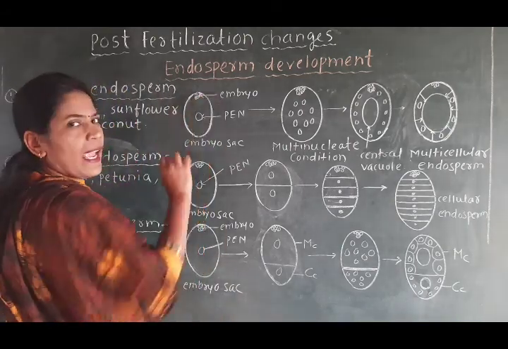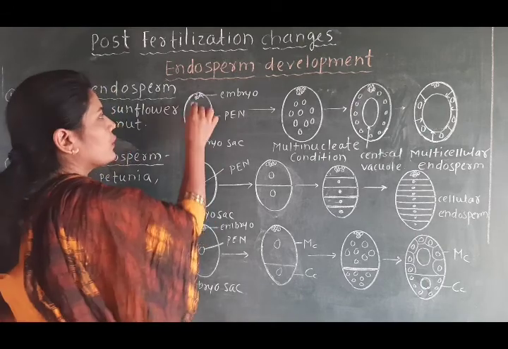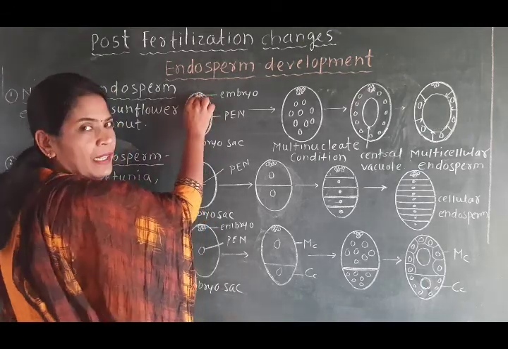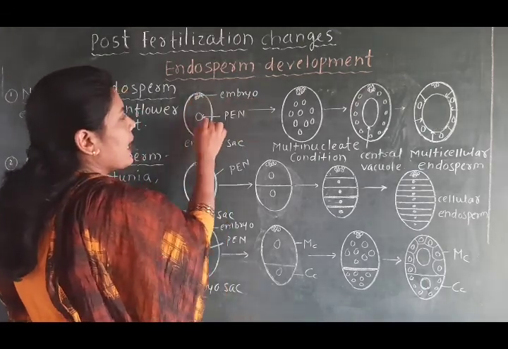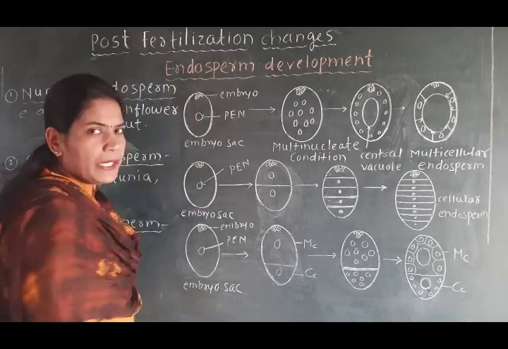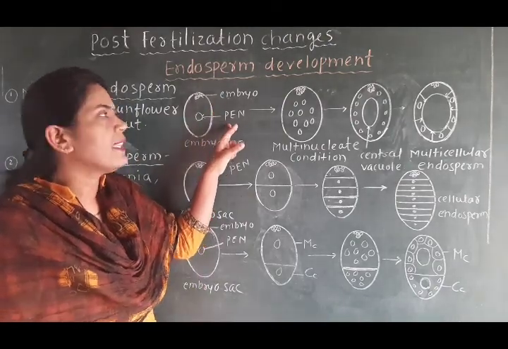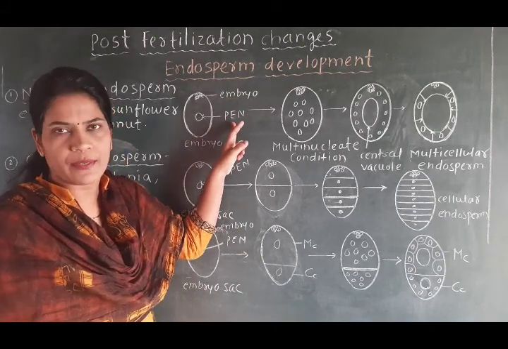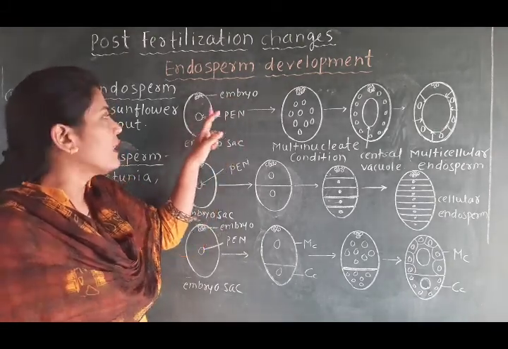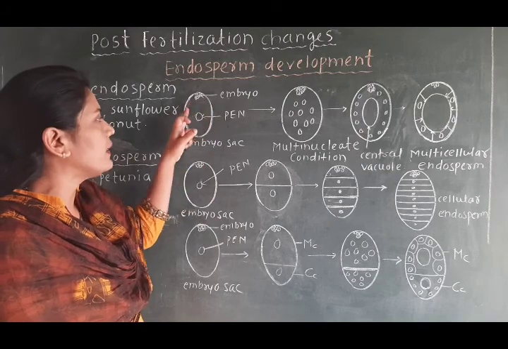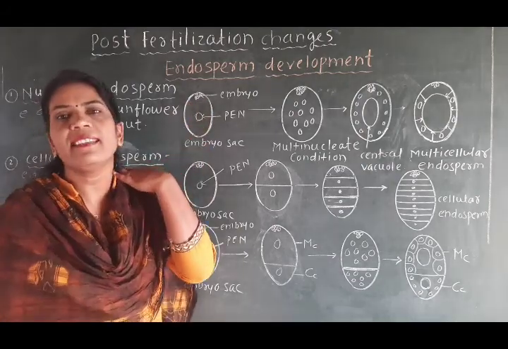In the embryo sac, here in this figure we have shown only two parts. One part is labeled as the embryo and another part is labeled as the PEN. The embryo and PEN are the result of syngamy and triple fusion. Now the other cells which are present in this embryo sac get disintegrated.